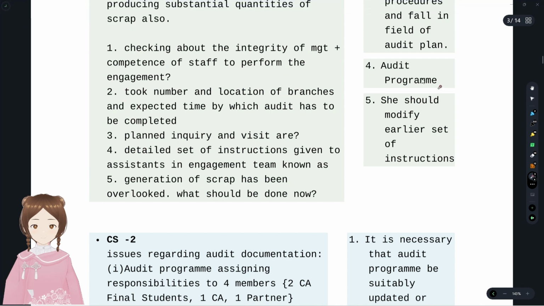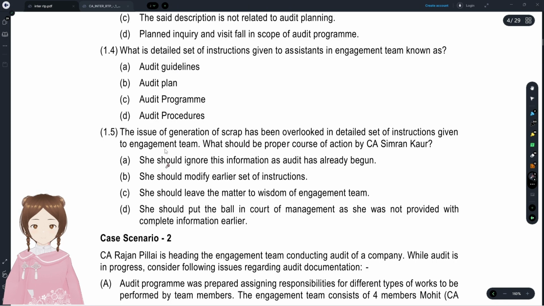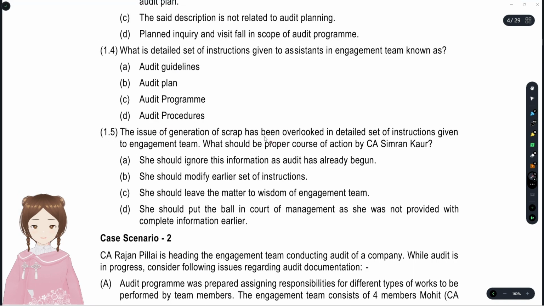She took a number of locations, the audit program, and the issue for generation of staff has been overlooked. What she has to do, she has to ignore those information. She should modify earlier set instructions. Yes, she should modify that. She should leave the matter to the engagement team.